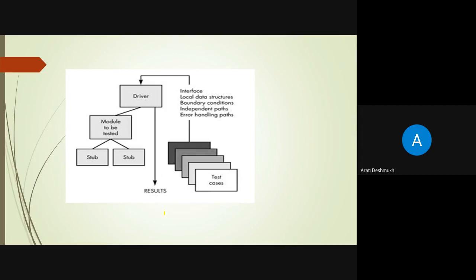Suppose we have an application with three modules: login, add student, and cancel student, meaning remove student information. We want to test the add student module.